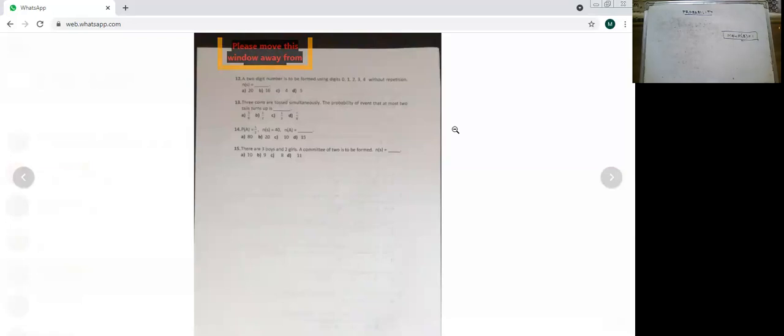Then 3 coins are tossed. After the 15, I'm going to give you some sums on the board to be solved. Now 3 coins are tossed. The probability of the event that at most 2 tails turn up, very important one. Now when 3 coins are tossed, I will write the sample space first.